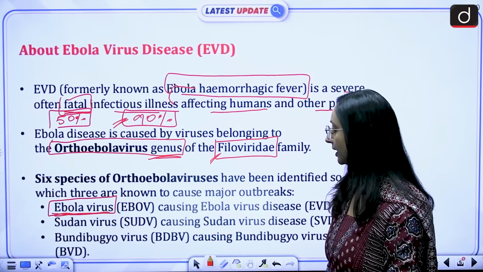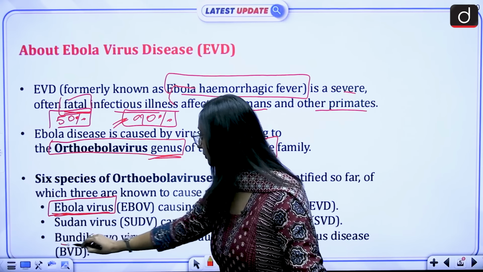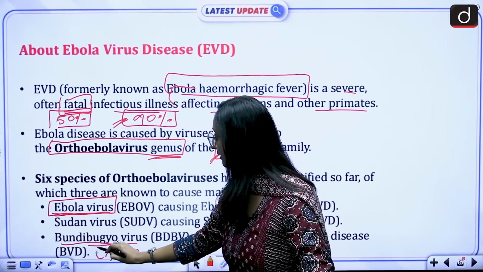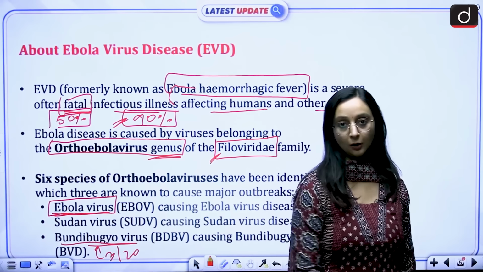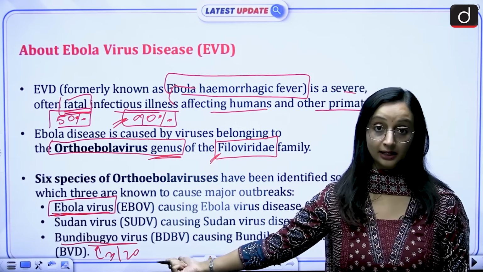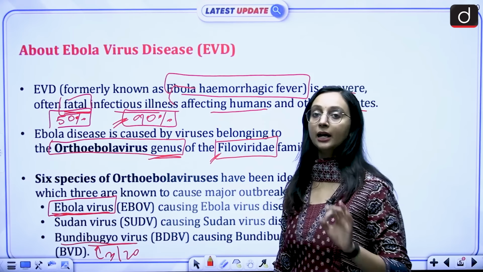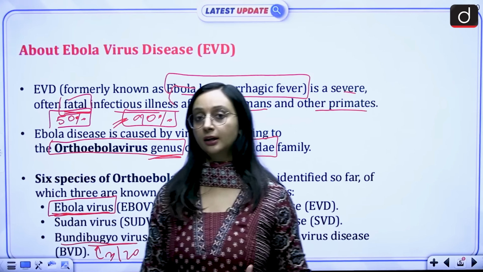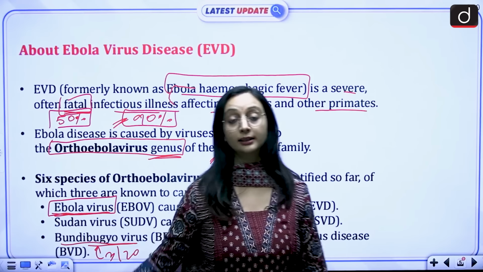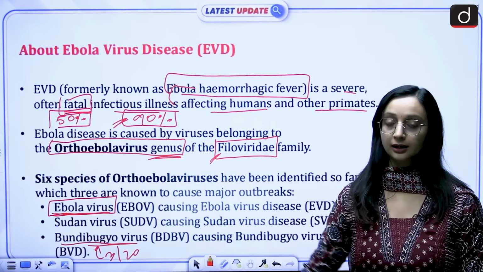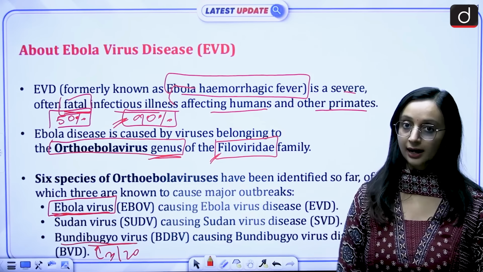Then we have Sudan virus, and then we have the Bundibugyo virus, which is rare because only 3 of 20 cases have reported this virus, and the current outbreak is because of this virus. And why is this virus so important? Because we do not have any approved vaccine or therapeutics to actually cure this particular virus. That's why it is deadlier in comparison to the other strains that we have.